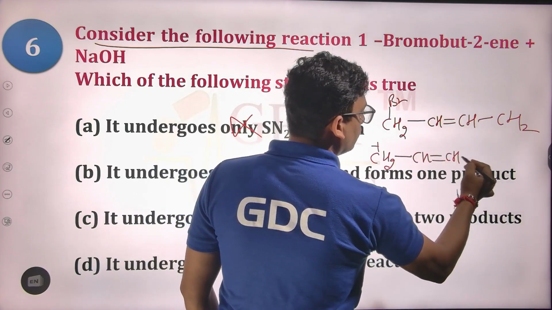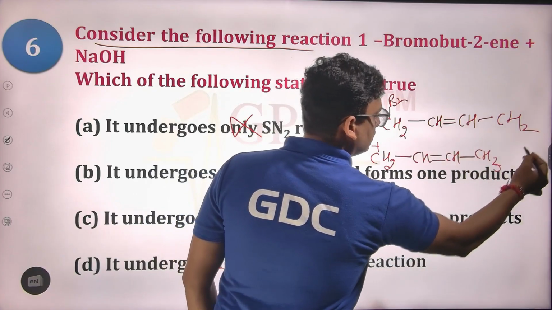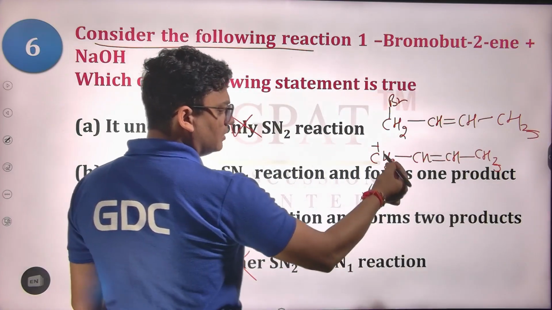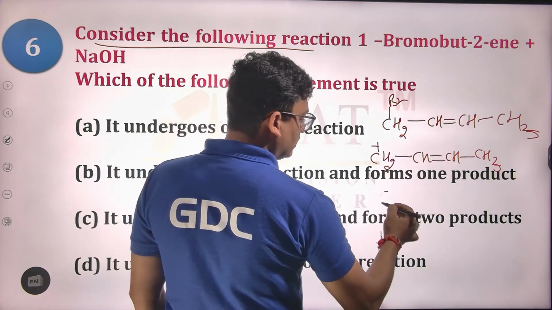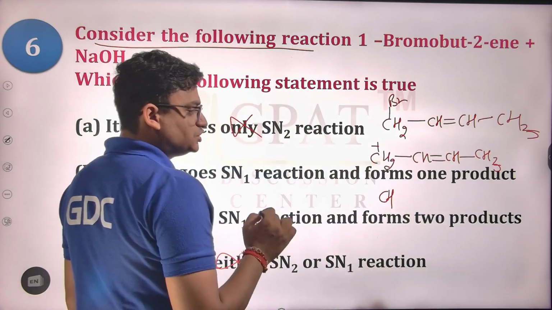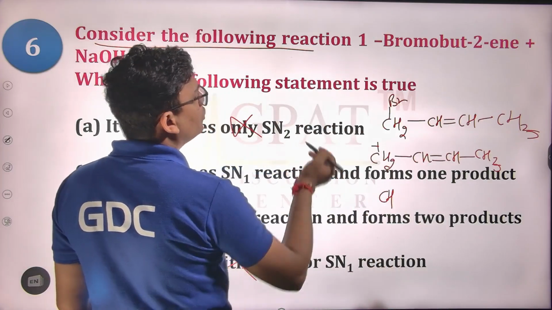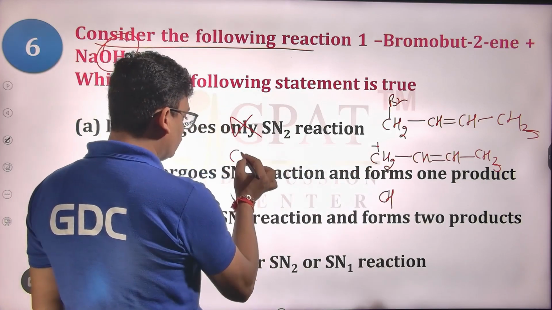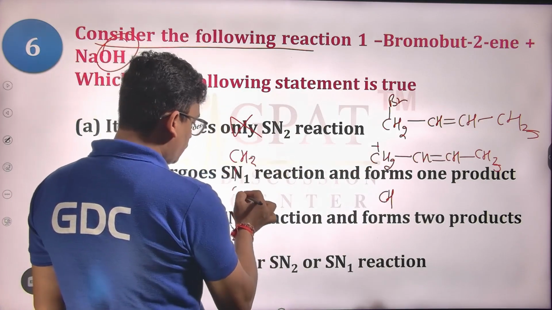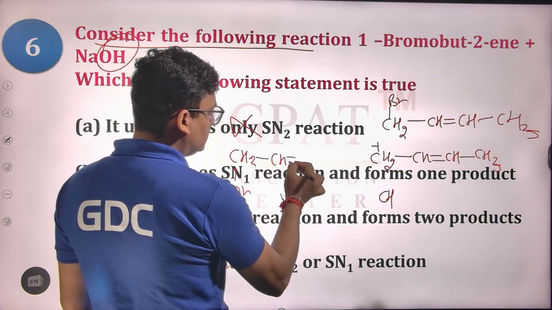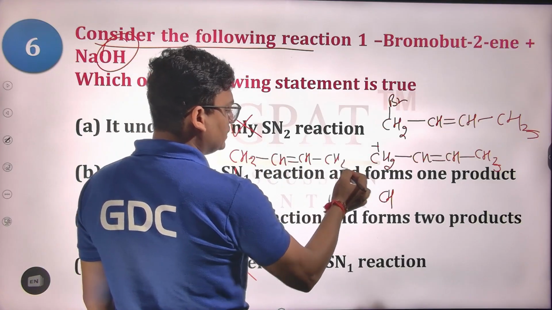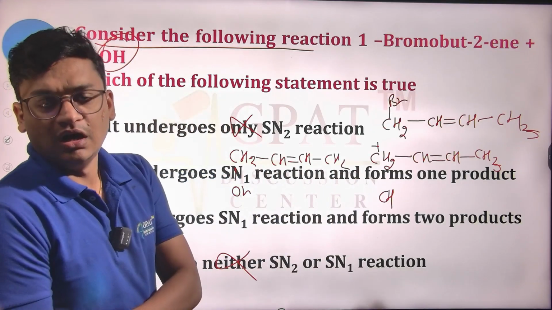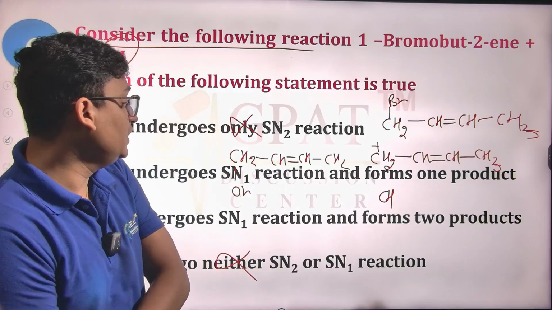And since it has resonance with the alternate double bond, there is a condition where the OH attacks here and makes a product that looks like CH2OH, CH double bond CH, CH2, that is butene-1-ol.